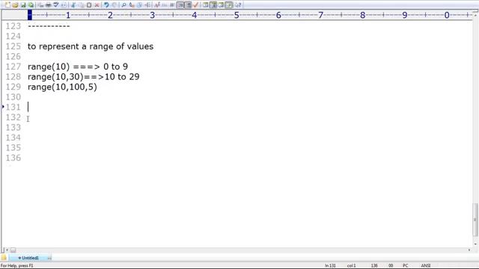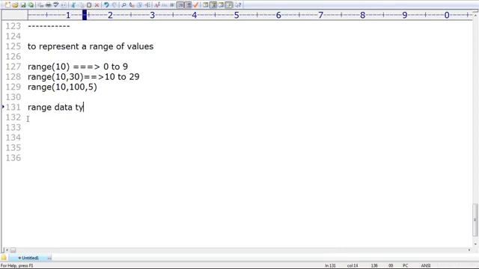Now my question is, range is mutable or immutable? Make sure, range data type is always immutable.